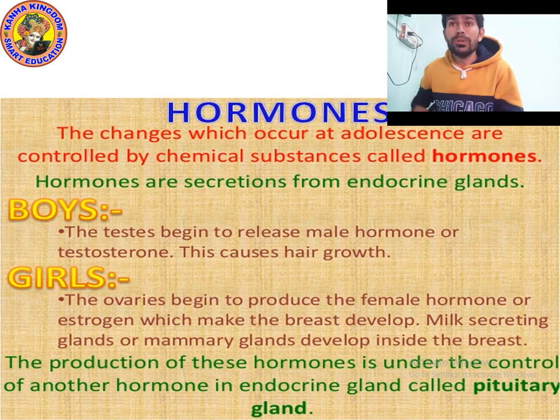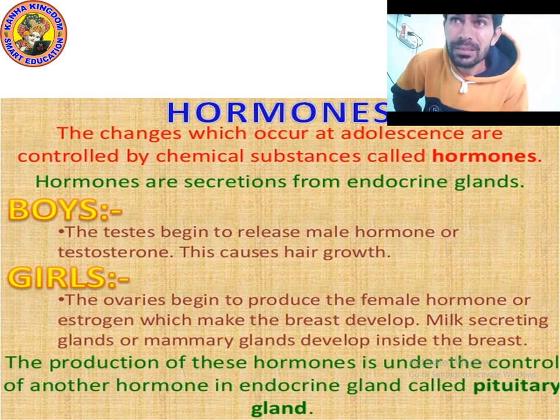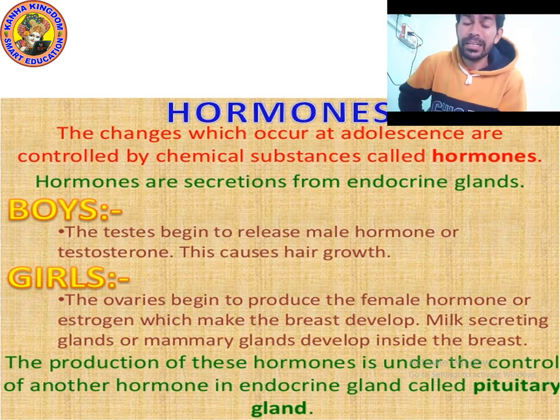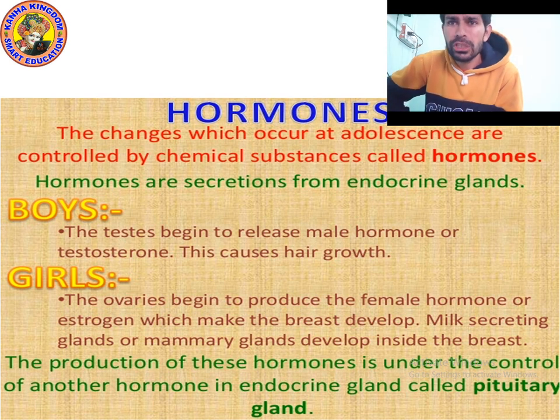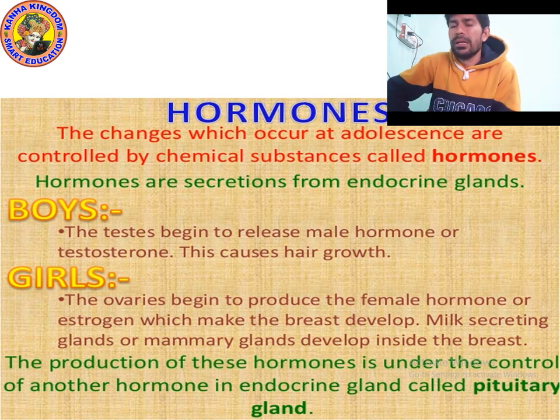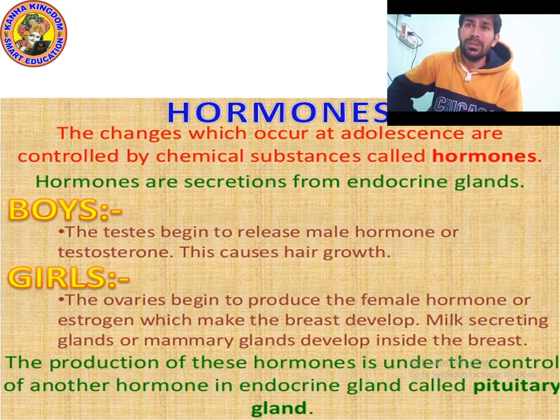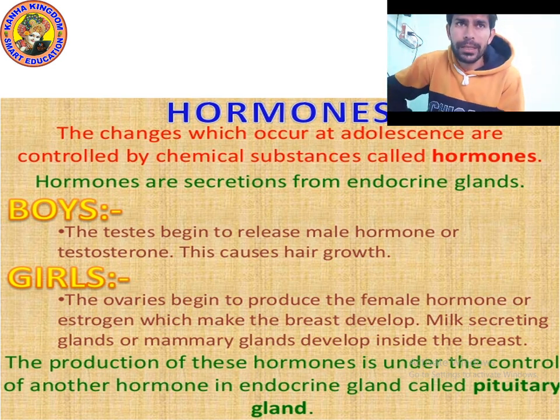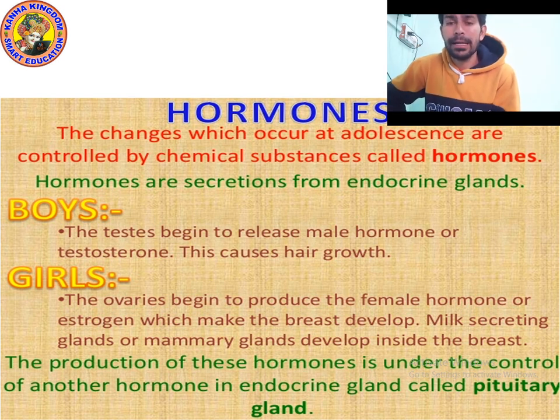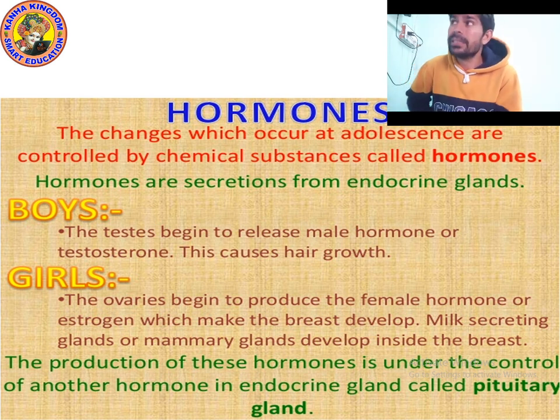So hormones control the changes which occur in adolescence. Hormones are secreted by endocrine glands. As you already know, endocrine glands are ductless glands. They secrete their hormones directly into the bloodstream without any duct.